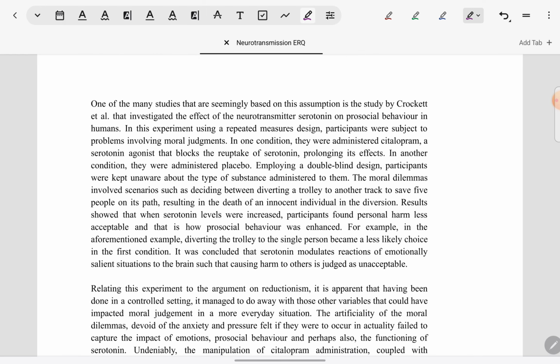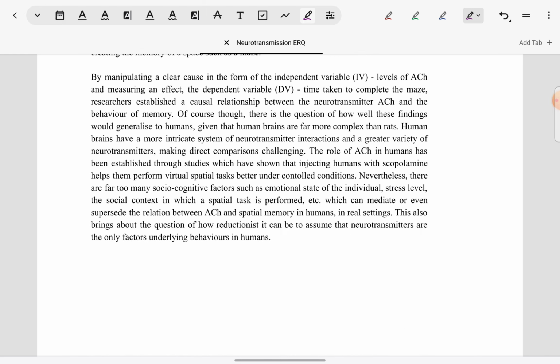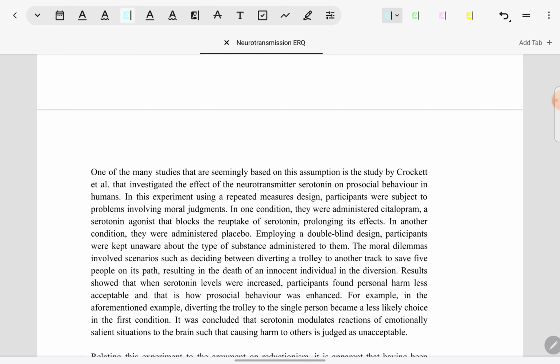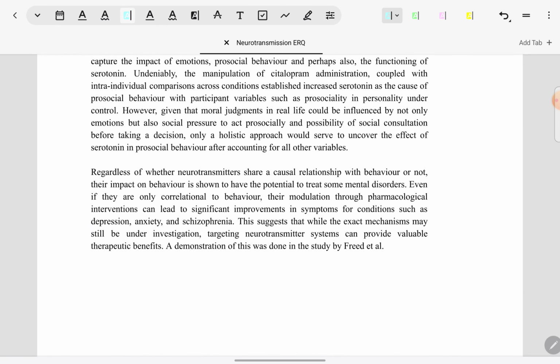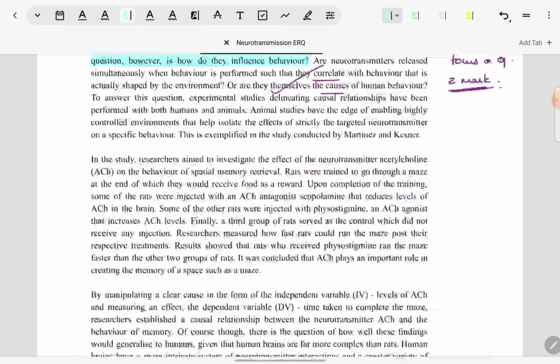Like for example, the next argument is identified at the end of paragraph 3. But again, that argument is relevant to the question asked. It is about whether looking at neurotransmitters and behaviors is reductionist. Similarly, the third argument is coming at the end of the next page, where the argument is about how neurotransmitters have the potential to treat mental disorders.